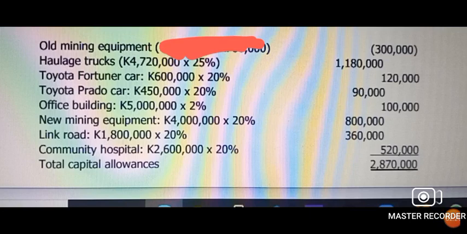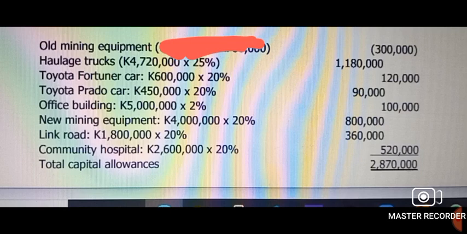Toyota Fortuner, the cost was 600. You charge 20%. You do that as well. Toyota Prado, 20% of the cost of 450 as well. Office building, this is an office. Ask yourself, why are they using 2% here? An office building is a commercial building. What is the capital allowance on a commercial building? It's 2%. That's why they're using that. New mining equipment, the word mining has come out, so it's 20% there. It was stated as well in the question.